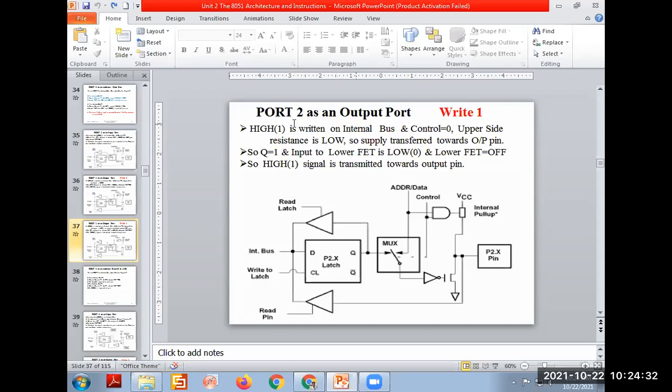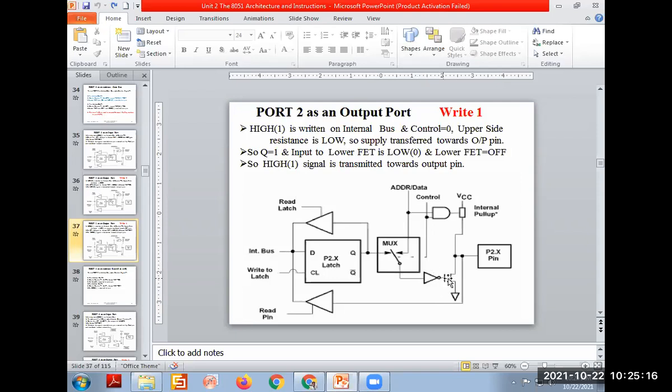Next, port 2 as output and writing 1 on that. The CS signal is 0 and D is equal to 1, which makes Q equal to 1 and the inverter output 0.